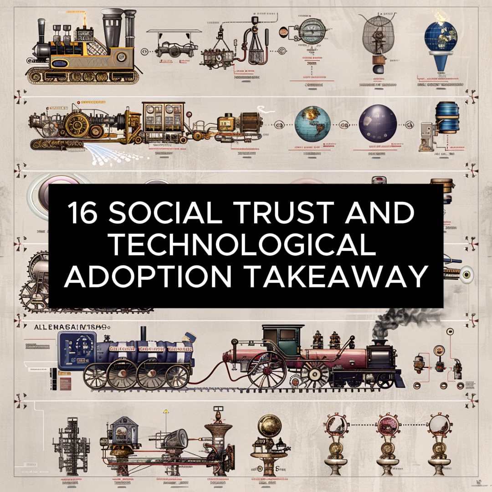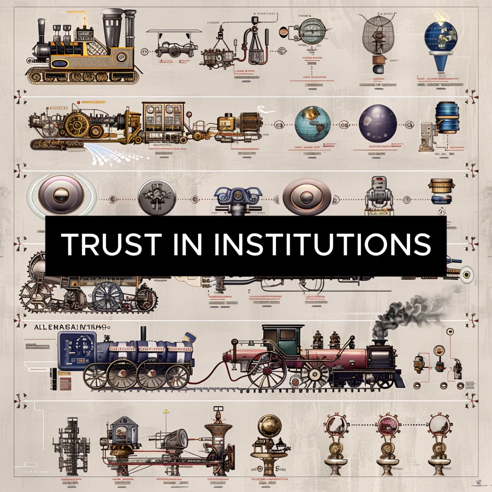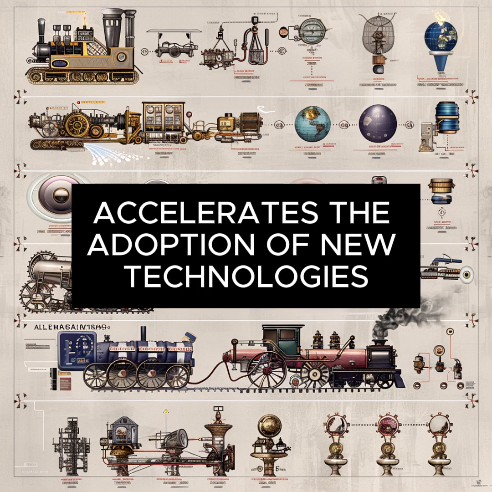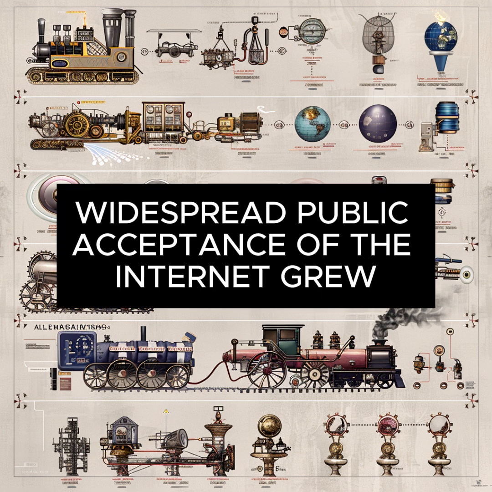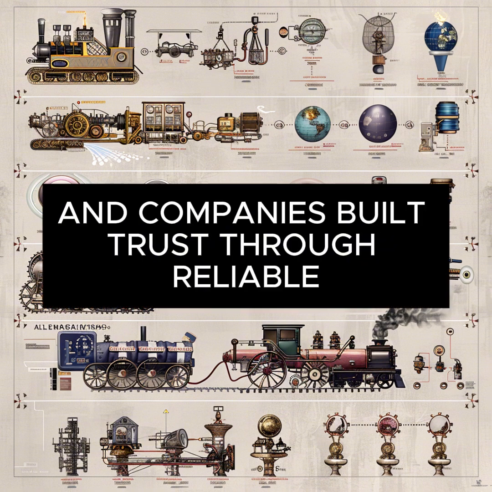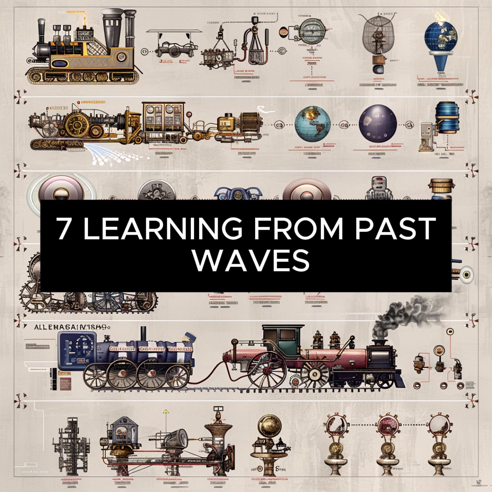16. Social trust and technological adoption. Takeaway: Trust in institutions accelerates the adoption of new technologies. Example: widespread public acceptance of the internet grew as governments and companies built trust through reliable service and security measures.